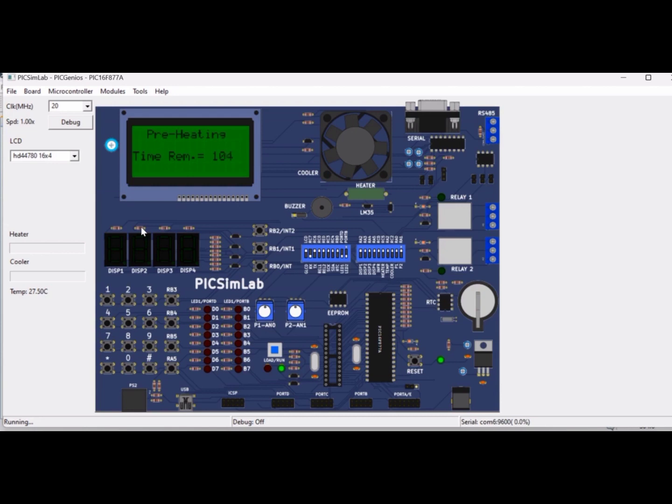We have to wait until it is 0. We have to wait for 1 more minute.